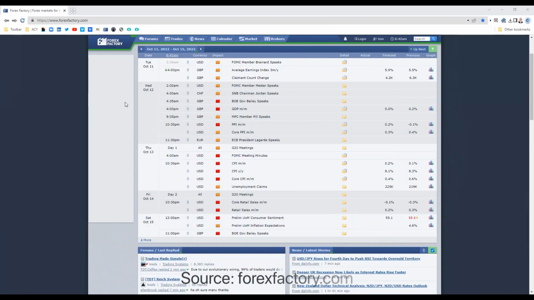Hi traders, just want to go through the news items that can affect the pound dollar, the pair that I'm going to be reviewing today, through the course of the week. So some minor items today. These times are Queensland time. At 4 p.m. for the pound, we've got the average earnings index, claimant count change, and then moving into Wednesday.